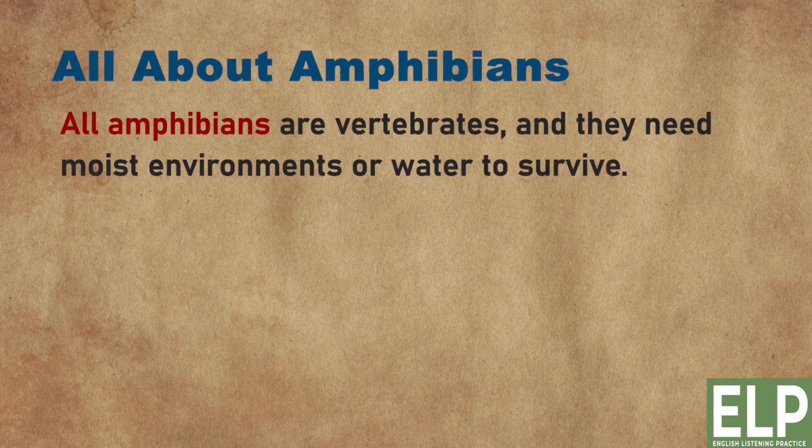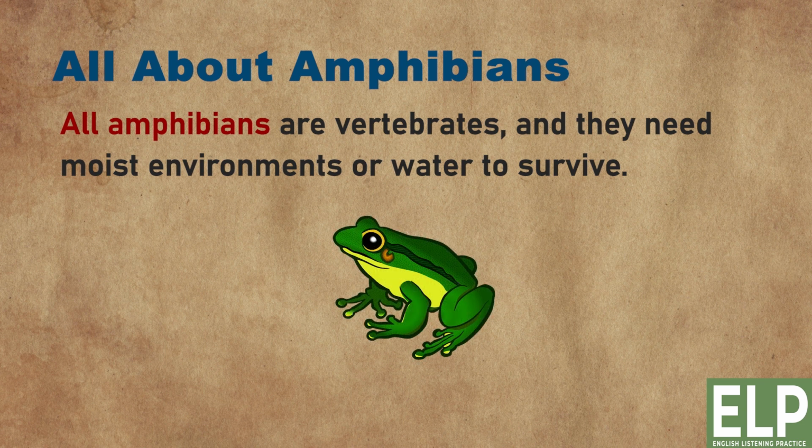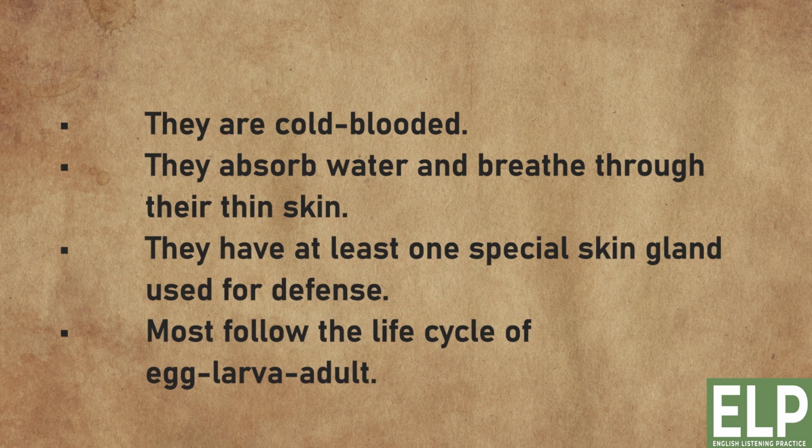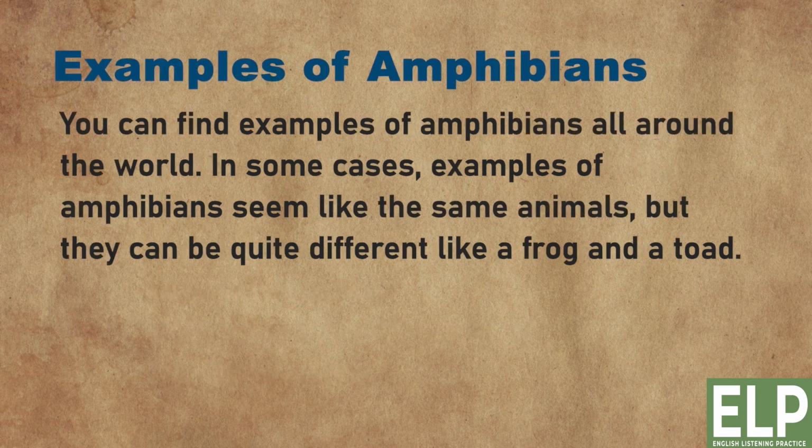All about amphibians. All amphibians are vertebrates, and they need moist environments or water to survive. They are cold-blooded. They absorb water and breathe through their thin skin. They have at least one special skin gland used for defense. Most follow the life cycle of egg, larva, adult.